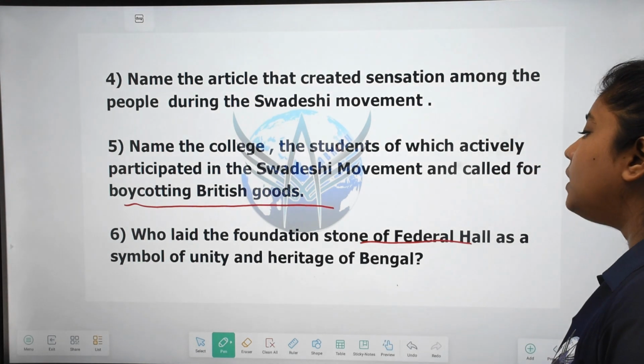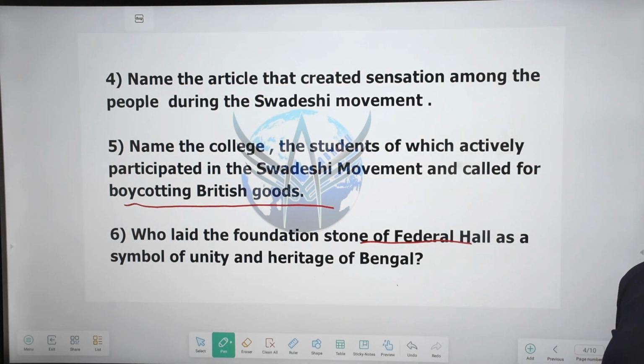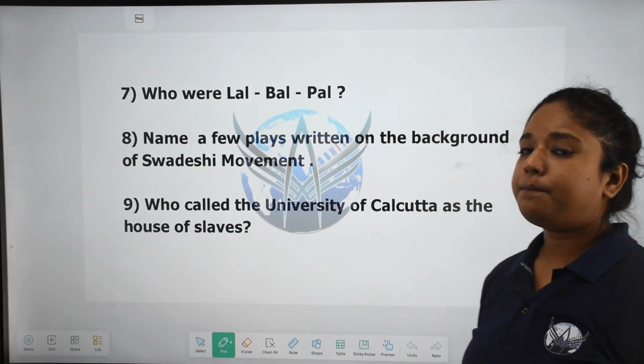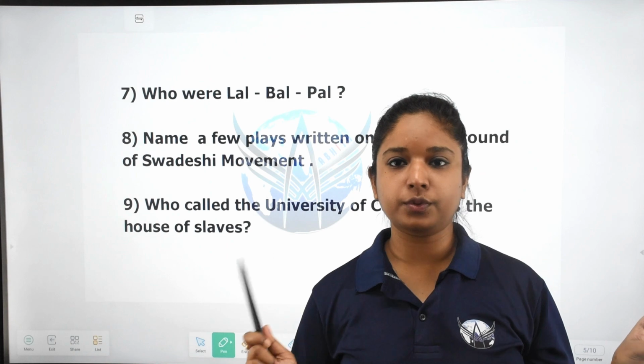All right, so who laid the foundation stone? Ananda Mohan Bose. Next, who were Lal Bal Pal? Lal Bal Pal, you must have heard of the trio.